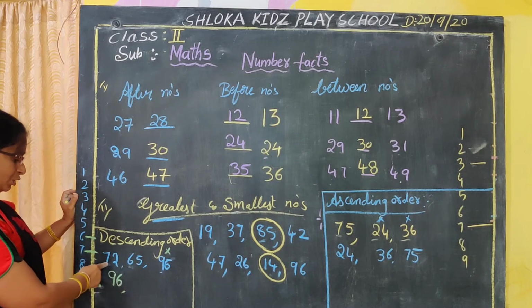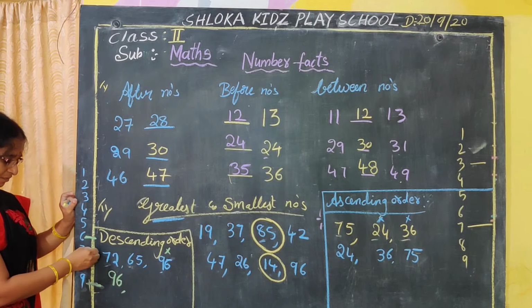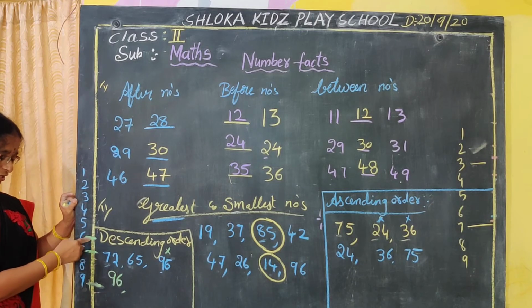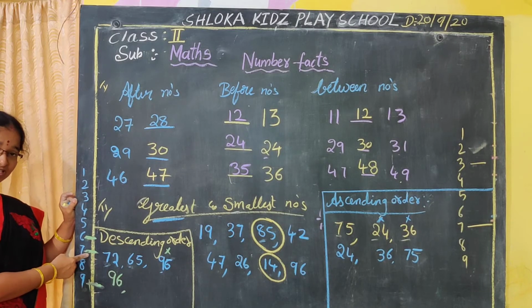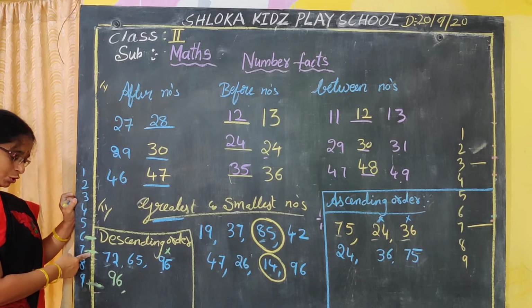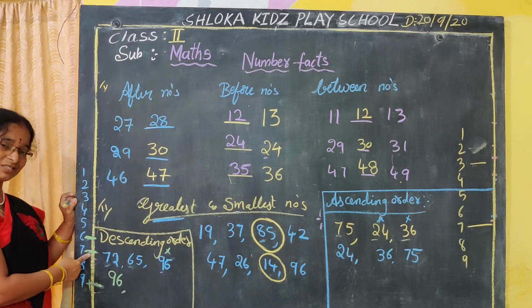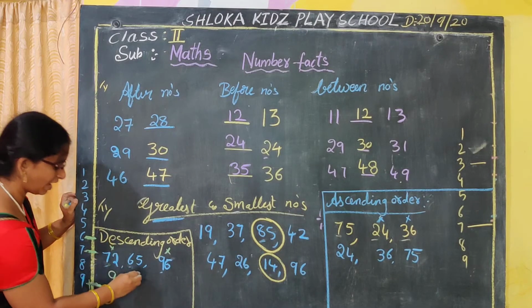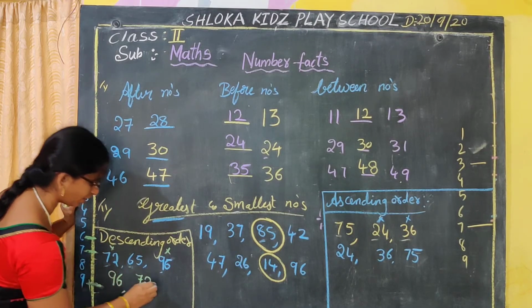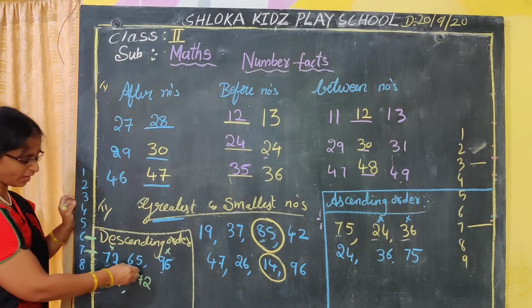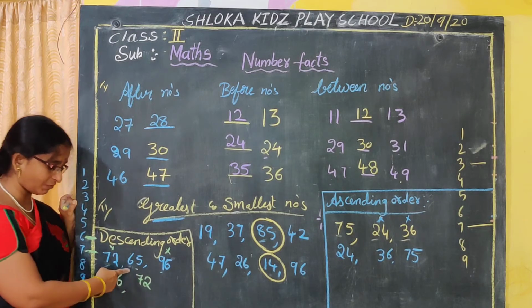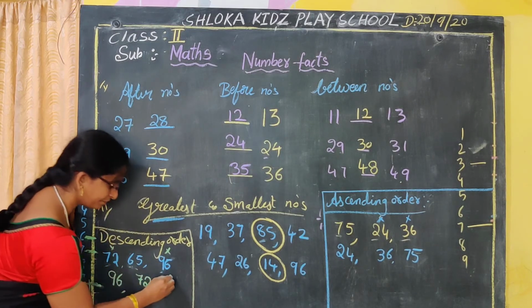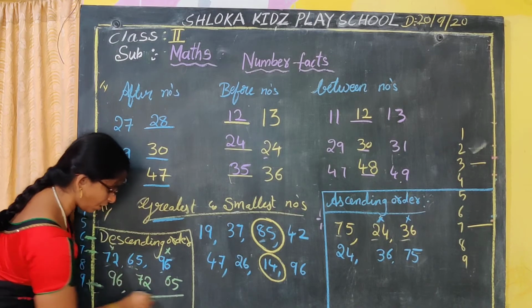72, 65. So from this, 7 and 6, which number is coming back? Which is the big number, tell me? 6 chocolates or 7 chocolates, which is more? Yes, automatically 7 chocolates are more. So 7 will become big. So we have to cut 72 there and write 72 here. Next, what is left over automatically? Only one number is left over, that is 65. We have to write it like this in descending order.